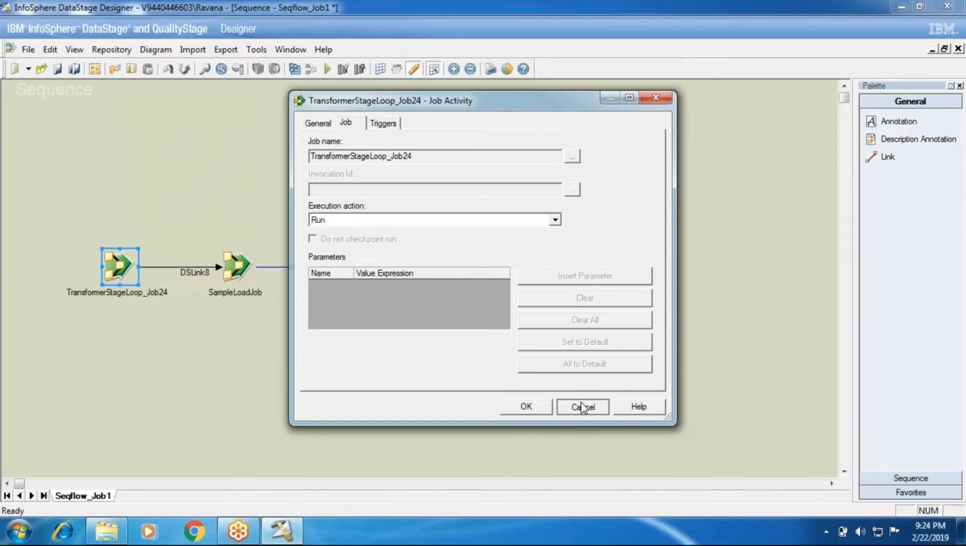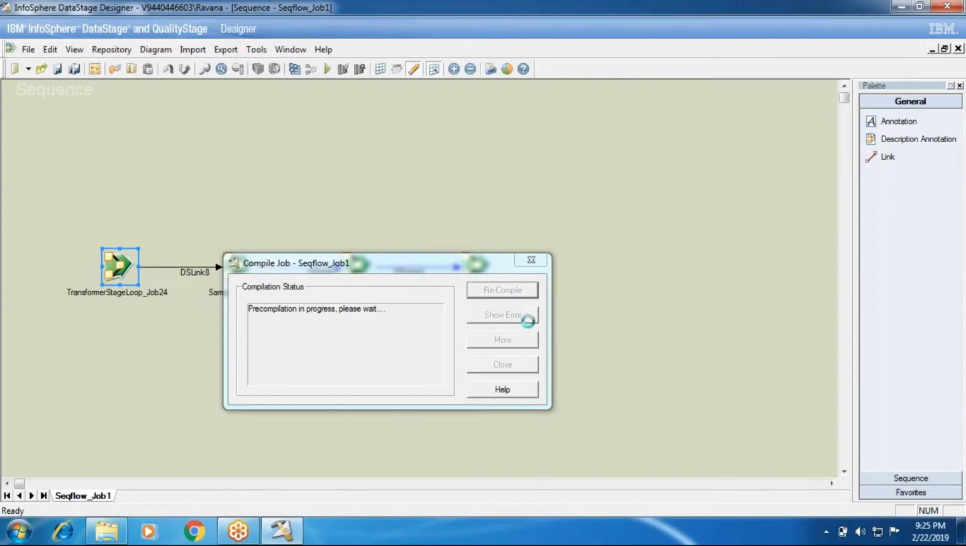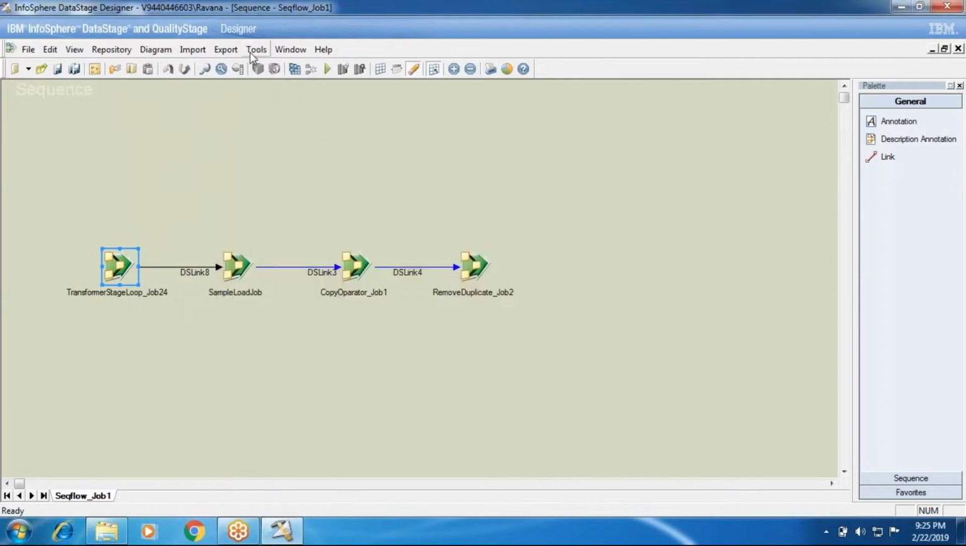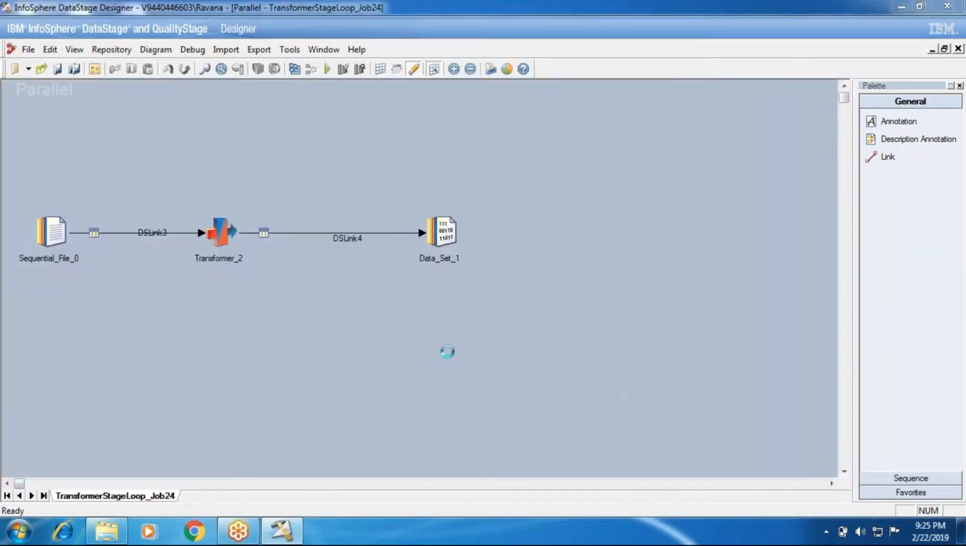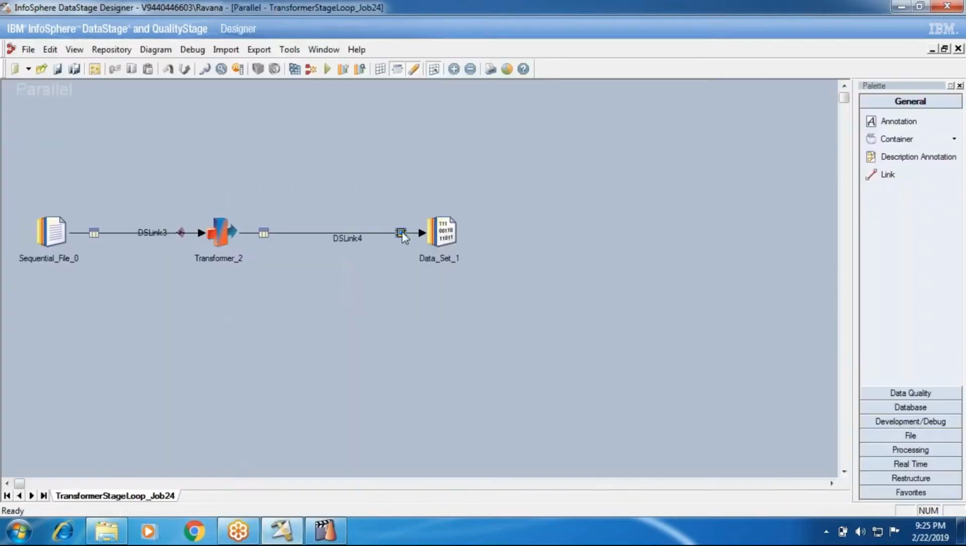Now what I'm going to show you is: I'm compiling this, and before that I'll open the director after compilation. So, run director. I'll take a job which is aborted and open the job. In the sequencer folder we have all these jobs, and the sequencer is compiled right now.